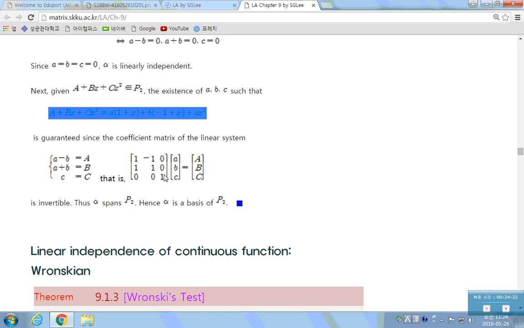So there exist a, b, c because this is a non-singular matrix. You can find the inverse, multiply, then you have a, b, c. So there exist a, b, c which make the linear combination of these three vectors this arbitrary polynomial in P2. So it spans, and it is linearly independent, so it's a basis.